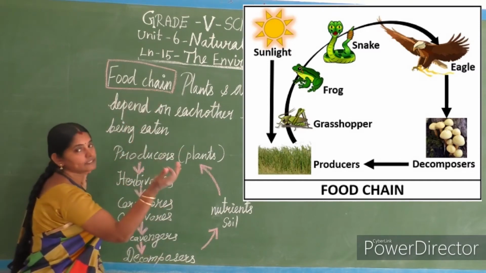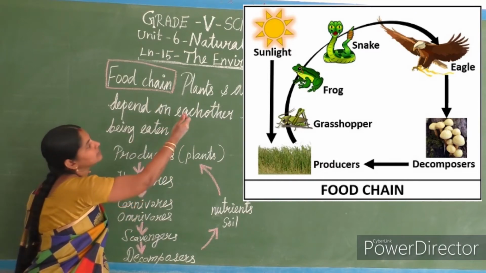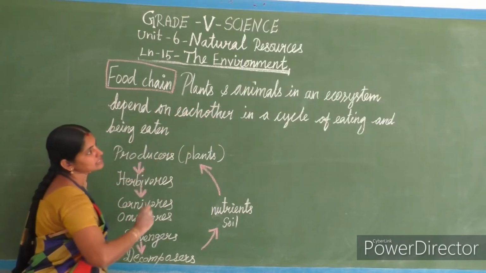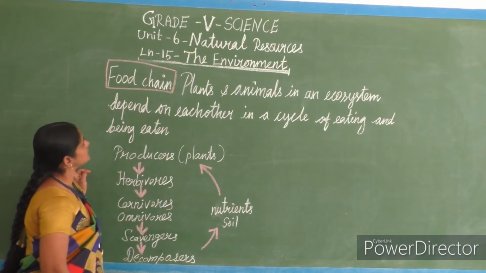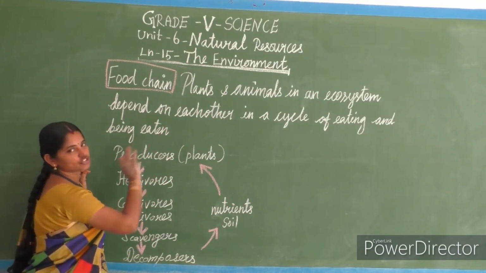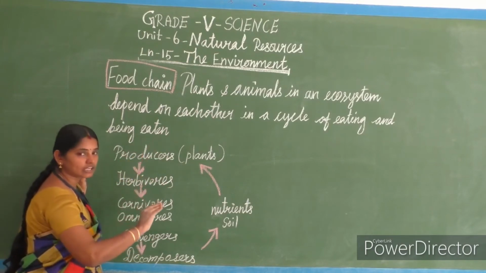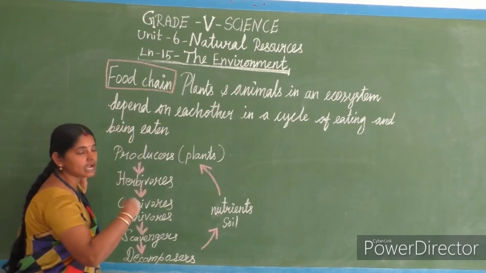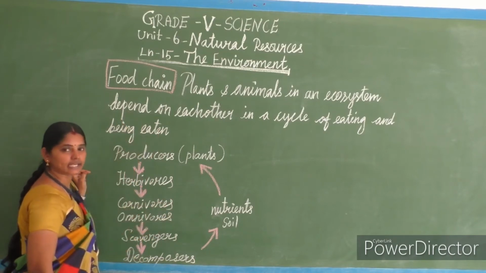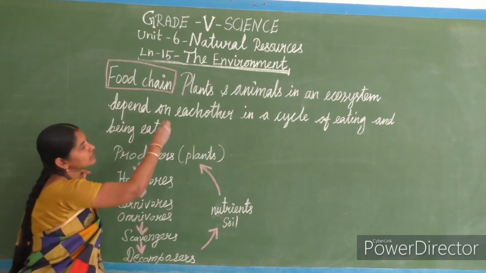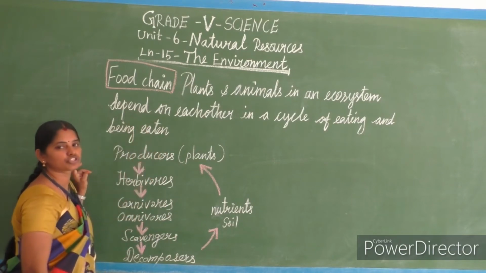Now we'll see this sentence, you will understand it very clearly. Plants and animals in an ecosystem depend on each other in a cycle of eating and being eaten. That cycle we call the food chain.